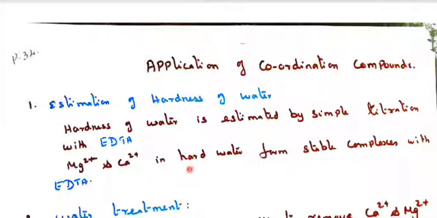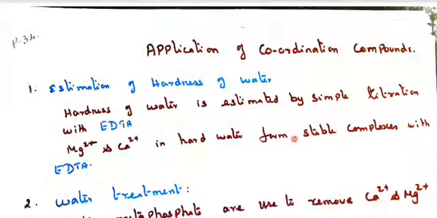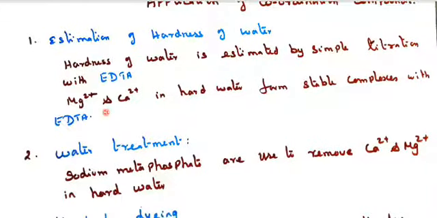At home, we are using RO water, aqua water. In aqua water, if excess calcium and magnesium are present, the filter is reducing all this calcium and magnesium and giving the taste to the water. So that is called hardness of water. They form stable complexes with the EDTA. So like that we can find out.